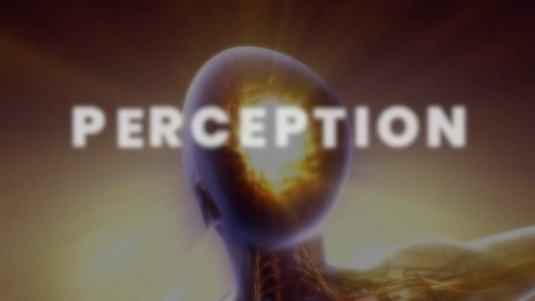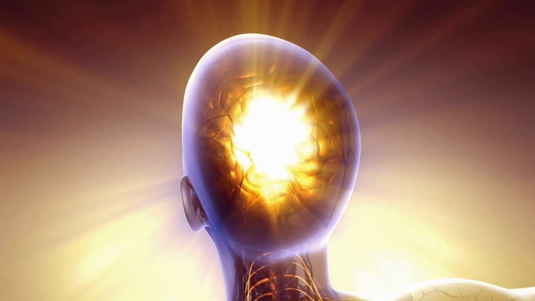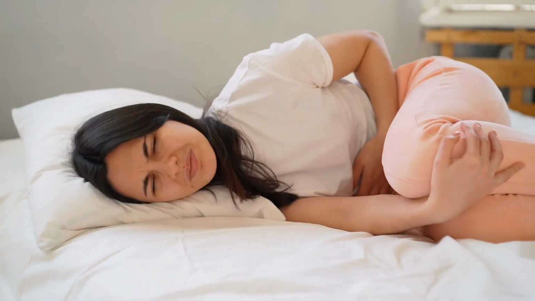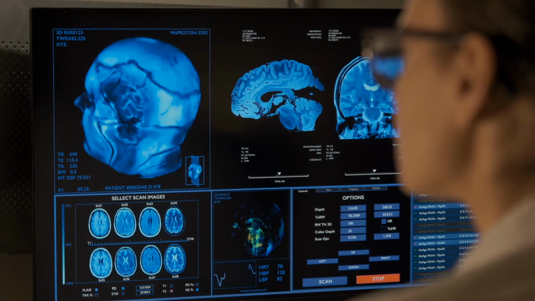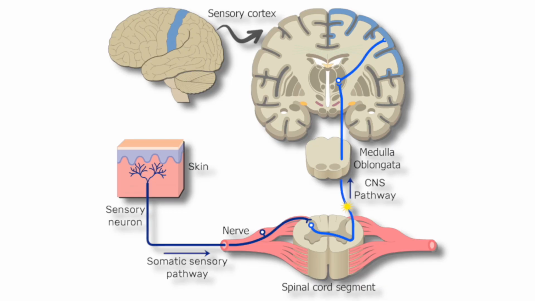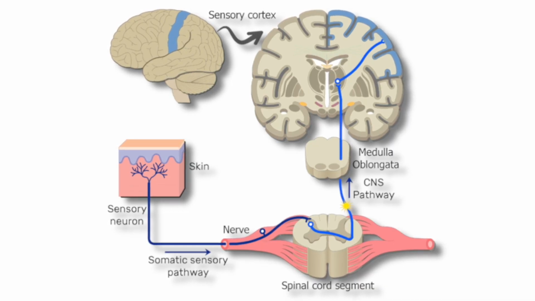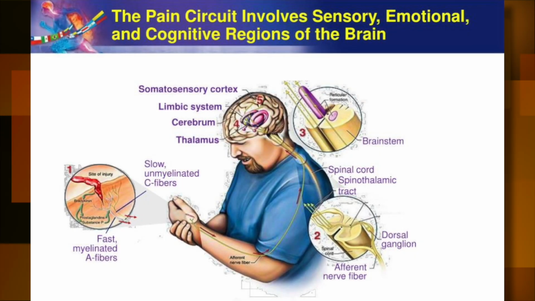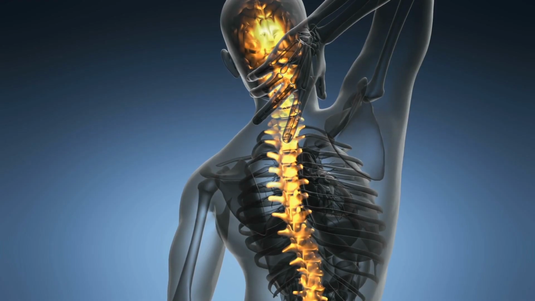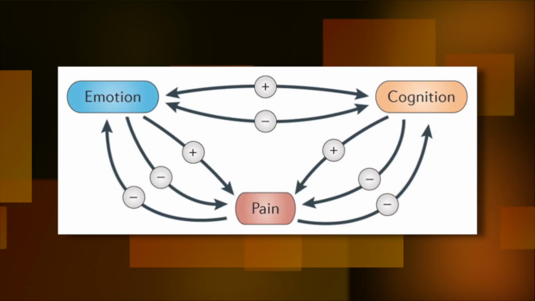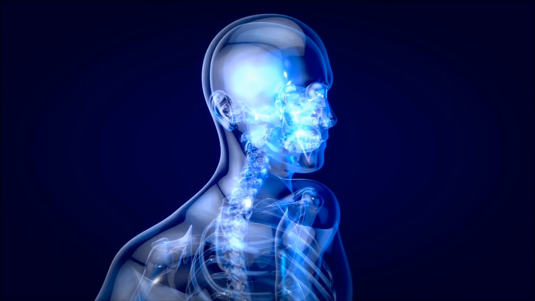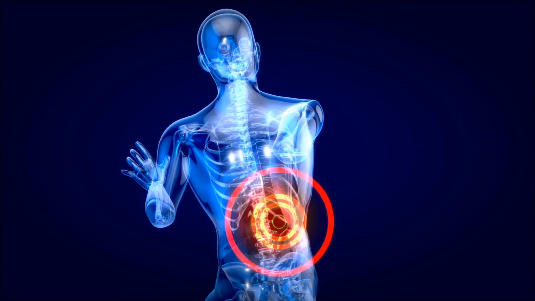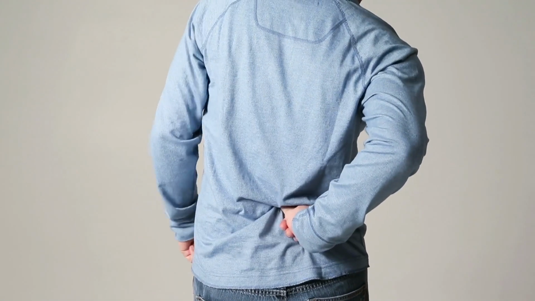Perception, conscious awareness. The brain receives and interprets the signals from the nociceptors. This is the stage where an individual becomes consciously aware of pain. Perception involves various brain regions, including the somatosensory cortex and the limbic system, which is associated with emotions. Integration. Emotional and cognitive aspects. Pain is not merely a sensory experience, it also involves emotional and cognitive components. The brain integrates information about the pain's location, intensity, and emotional significance, influencing the overall experience.